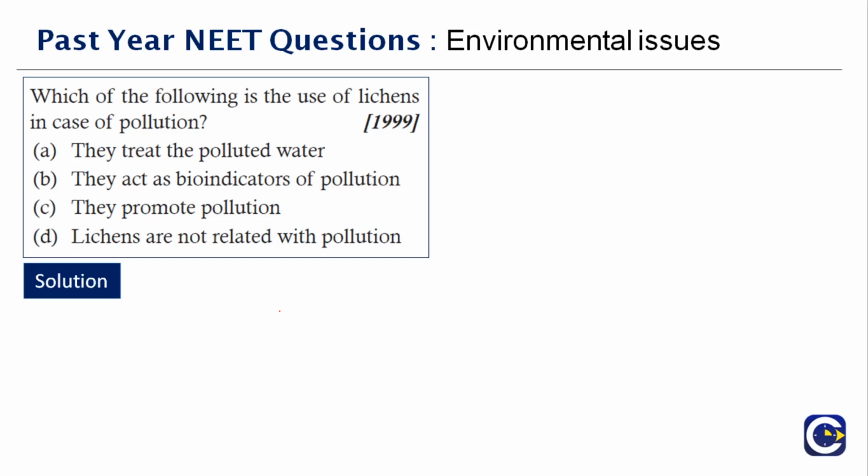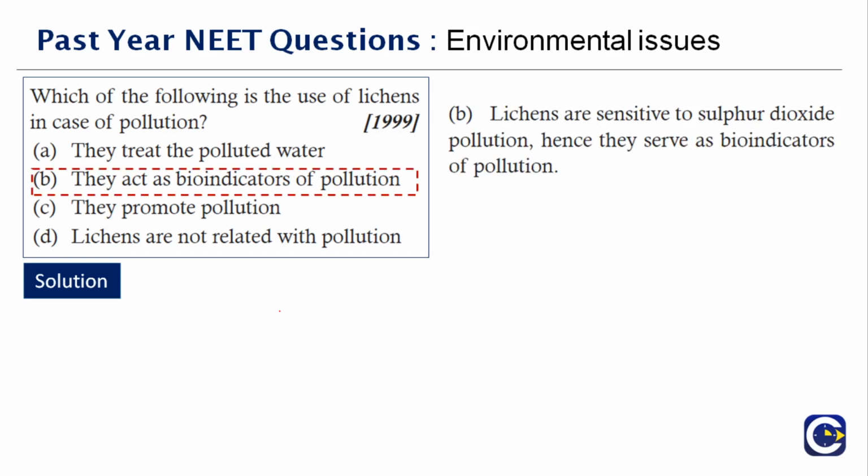Next question here. Which of the following is the use of lichens in case of pollution? We all know lichens will only grow in less polluted areas. So do they treat polluted water? No. They act as bioindicators of pollution. What do they actually do? Lichens are sensitive to sulfur dioxide pollution, and they serve as bioindicators of pollution. They cannot grow in areas where there is sulfur dioxide in the environment, especially water or any moist surfaces. So they act predominantly as bioindicators of pollution. When you don't find lichens in that area, you can understand that the area or the water is polluted. Okay, so this is also a repeated question only. Next question here.